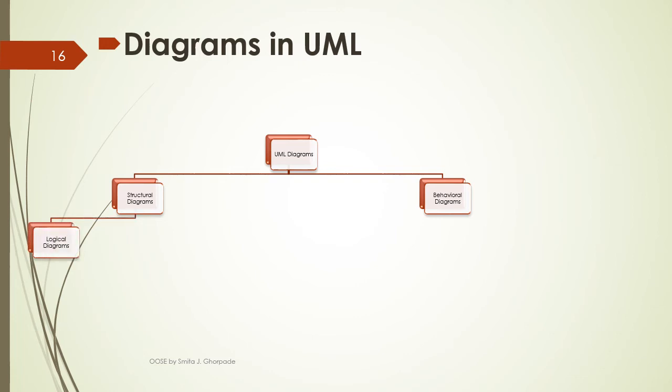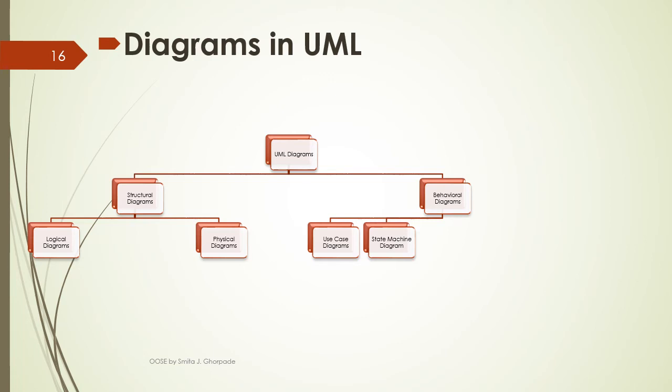Again, structural diagrams are divided into two types, logical diagrams and physical diagrams. A logical diagram represents the logical structure of a system, and a physical diagram shows the physical structure or physical components required for that system. Then behavioral diagrams, that are use case diagrams. A use case diagram shows a set of activities carried out, that is nothing but use cases, then different actors related to those use cases and their relationships.